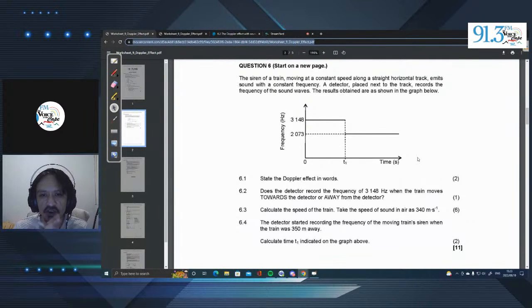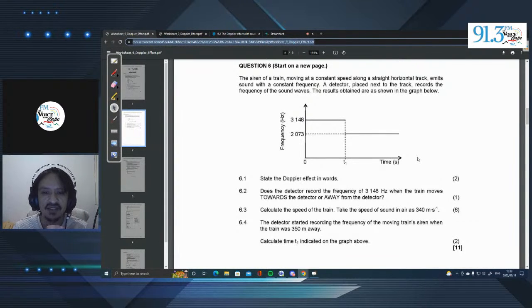So that means they are both directly in the same area relative to each other. And as you move along the graph, as time goes on, we see that the frequency drops to 2073 hertz, meaning that the train is now moving away from the listener. The source is moving away from the listener.